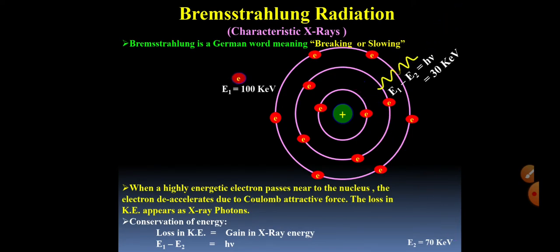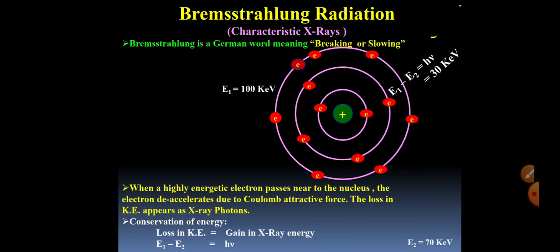photons. We can see in this animation that an electron of energy 100 kilo electron volt moves very close to the nucleus, due to which it decelerates and the difference in energy appears in the form of a photon, which is of energy 30 kilo electron volt.